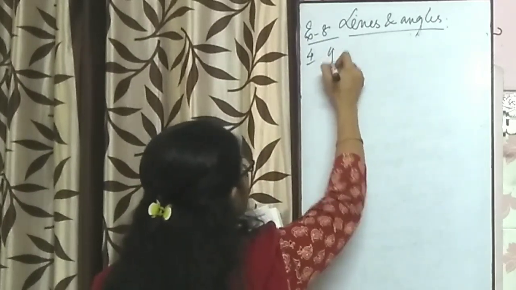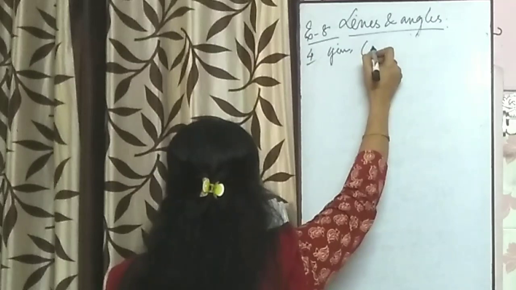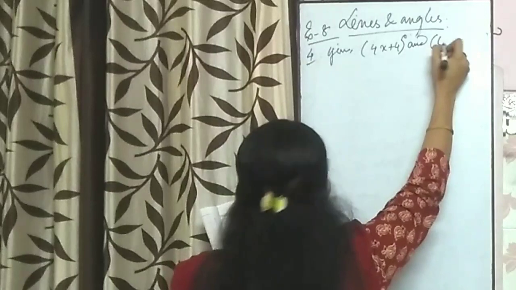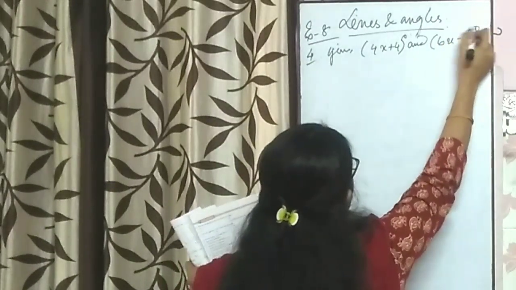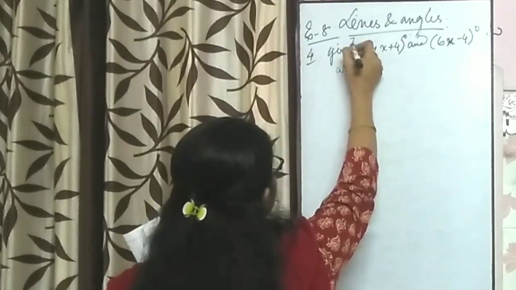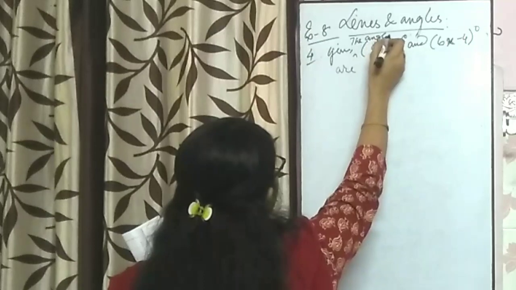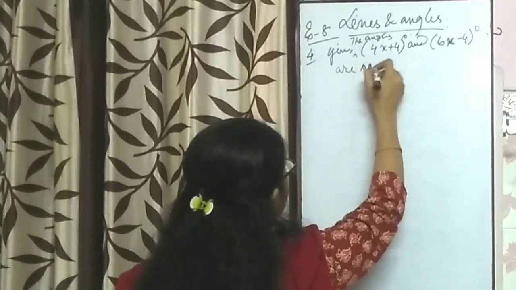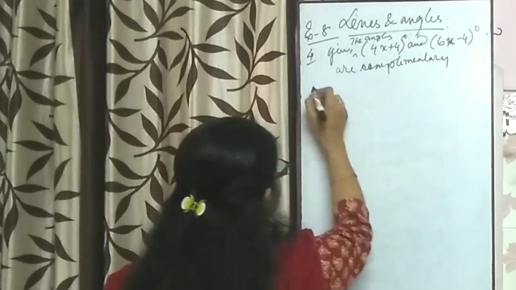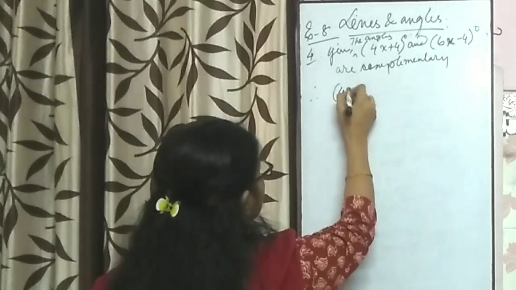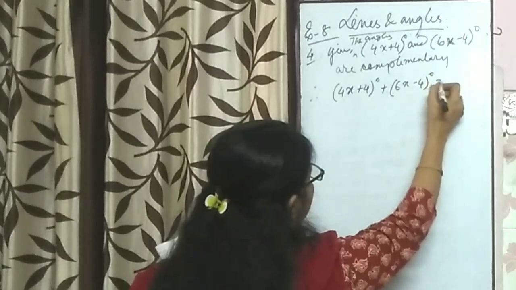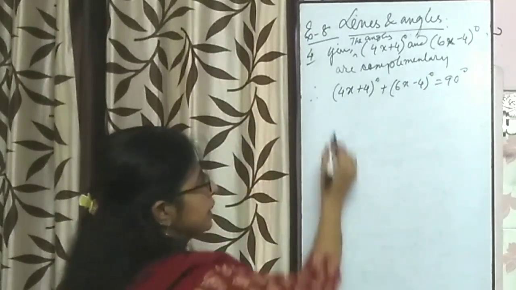We have given 4x plus 4 degree and 6x minus 4 degree, given the angles this and this are complementary. Therefore, what we get? Sum of the angles equals to 90 degree. Clear?